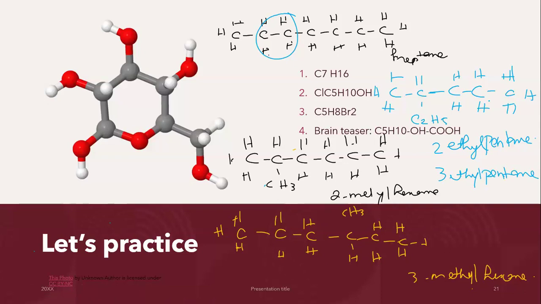You can do dimethyl. You can put one CH3 on carbon number 2, one on carbon number 3. Or you can put both of them on carbon number 3. Or you can put one on carbon number 1, one on carbon number 2, and the other one also on carbon atom number 2, right? So this is how you are going to be going over your isomers. You can make so many more isomers of just C7H16, just heptane.